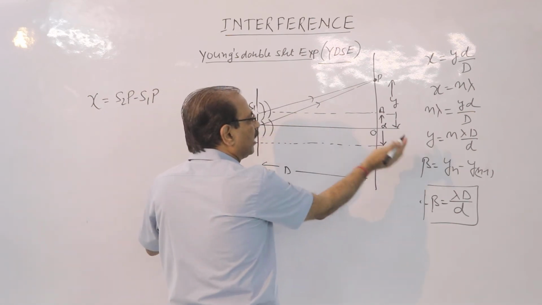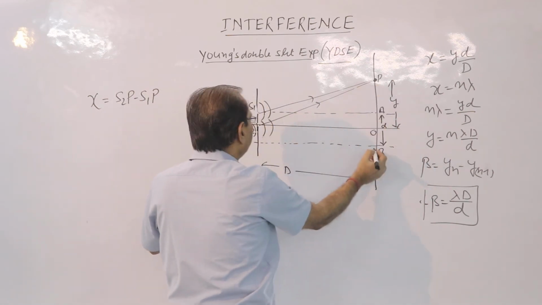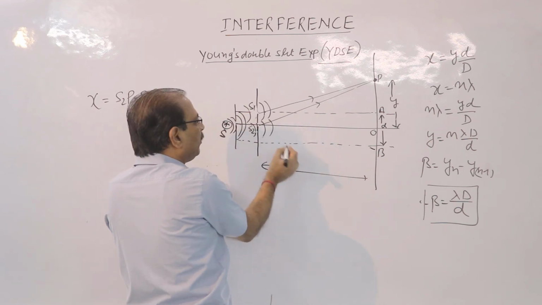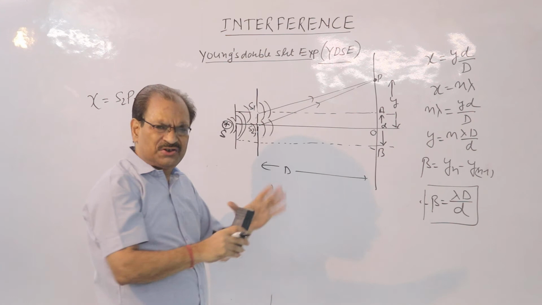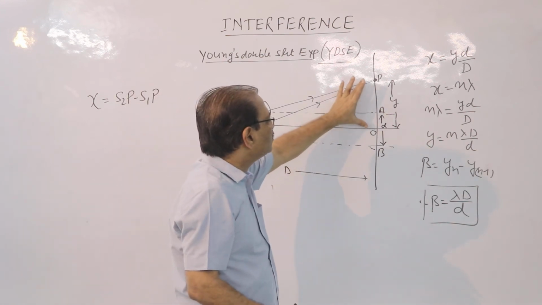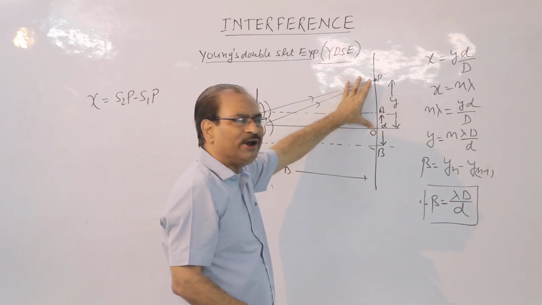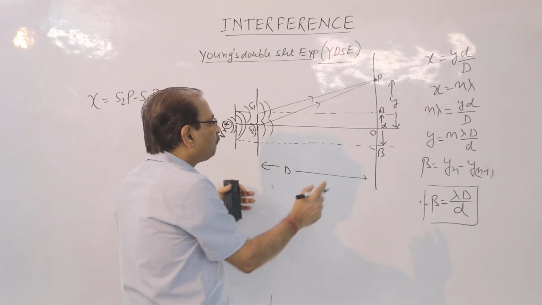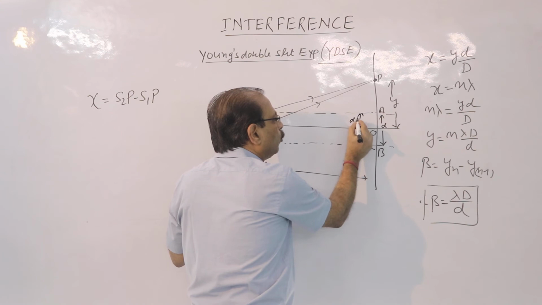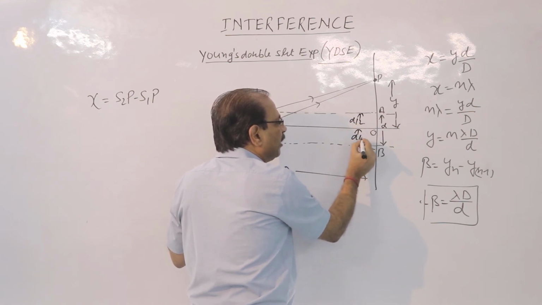The one right angle triangle is PB. See the diagram. Y is taken as the distance of this point P from the midpoint. Children, this is d by 2, this is another d by 2.